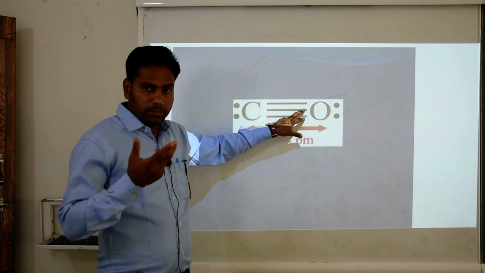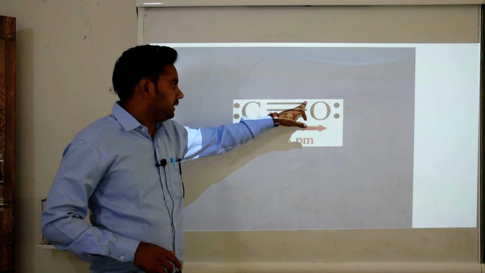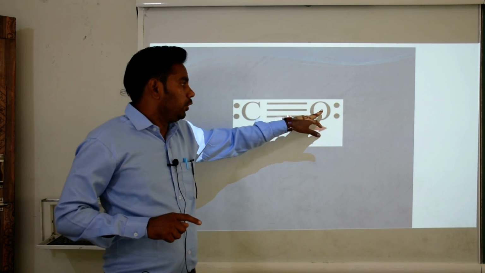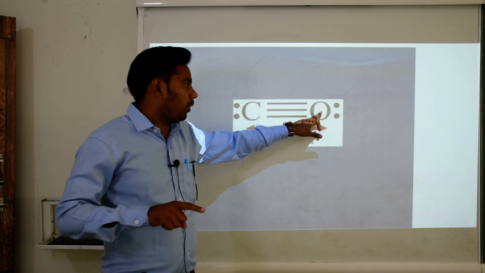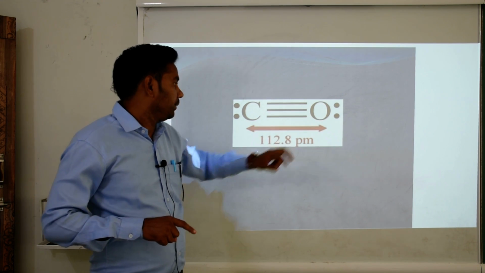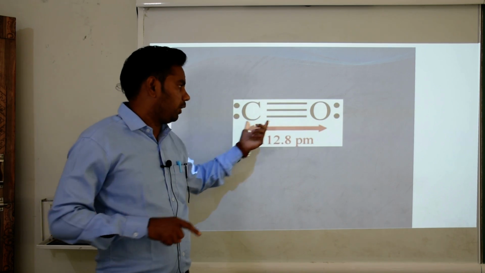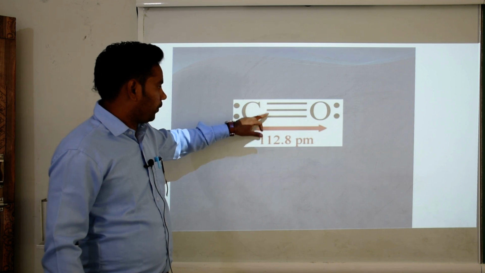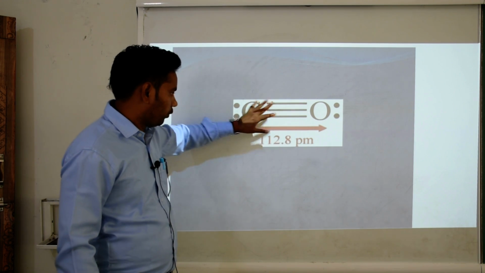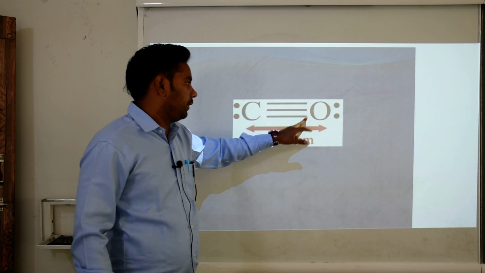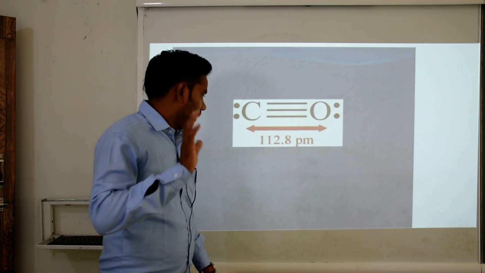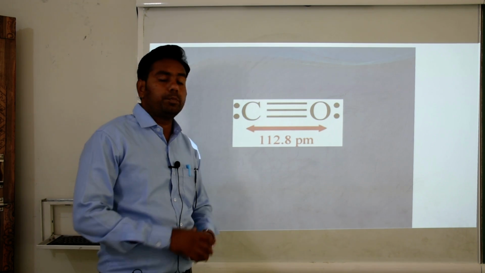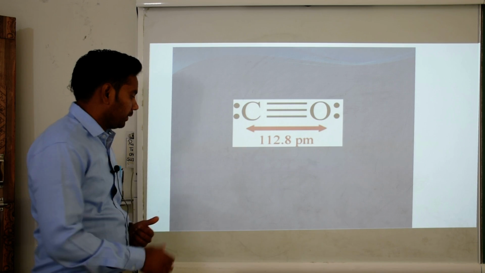Now oxygen has a complete octet, 1, 2, 3, 4, and this bond is called a coordination bond because this bond is formed using the electrons of the oxygen atom. So both carbon and oxygen have an octet in their valence shell, 1, 2, 3, 4, 5, 6, 7, 8. For the carbon atom here also 1, 2, 3, 4, 5, 6, 7, 8. The bond length of the carbon-oxygen triple bond is 112.8 picometers.